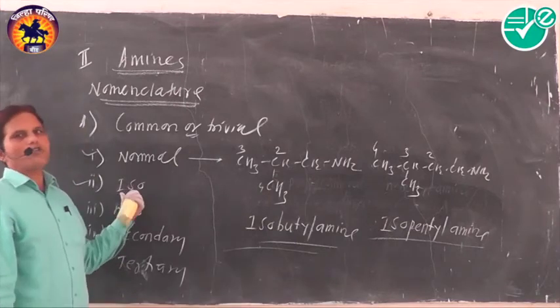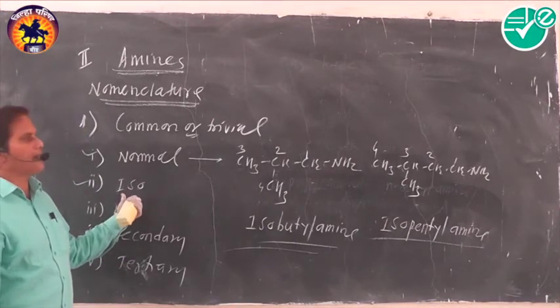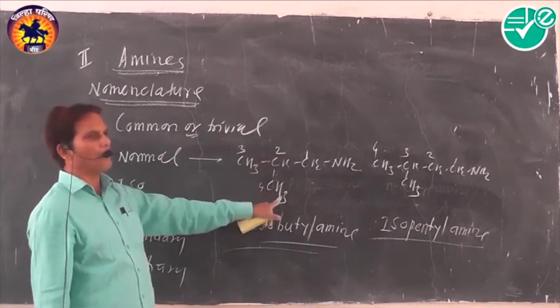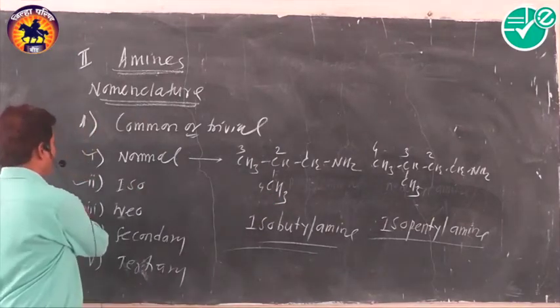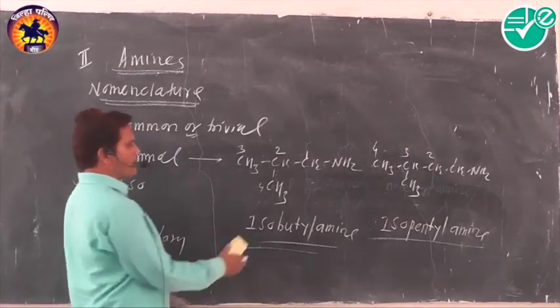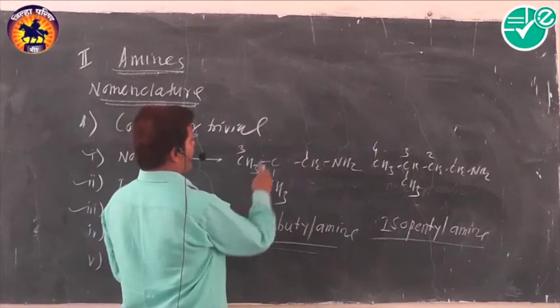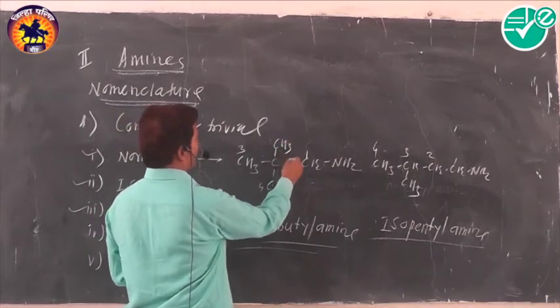It indicates that the iso prefix is only possible when the second last carbon atom contains one methyl group. Then number three, neo. The neo prefix is possible when the second last carbon atom contains two methyl groups. You know better?